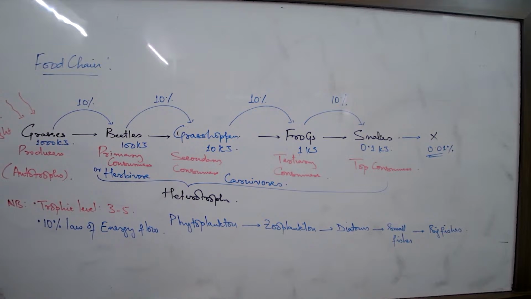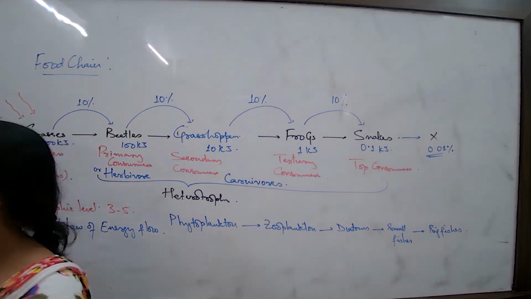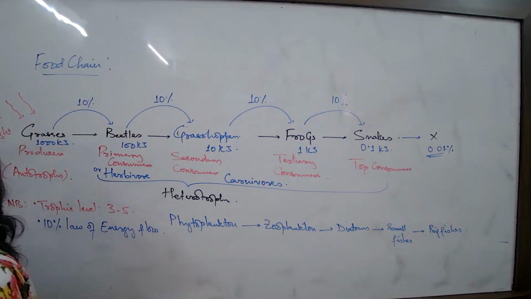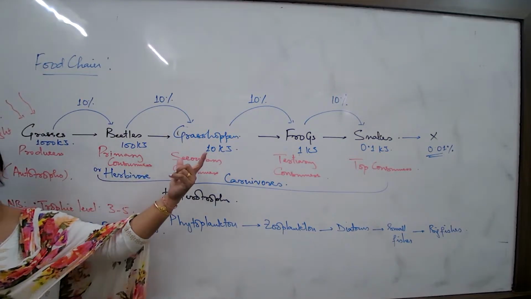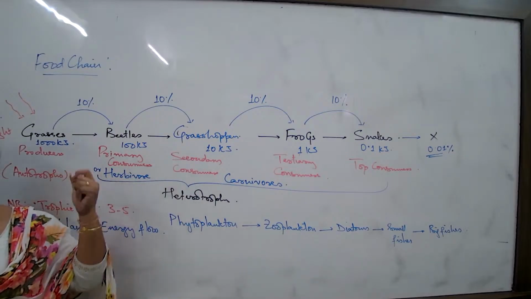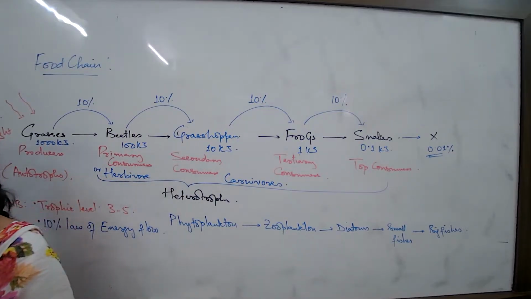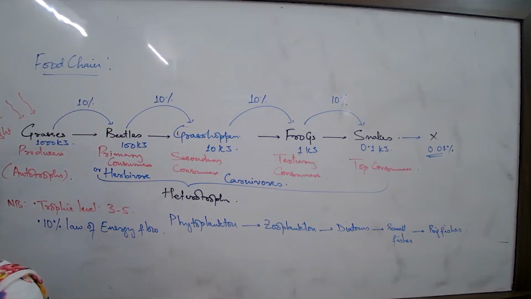Whenever we are talking about a food chain, it is not that a single food chain will always work in nature. It is not that there is a particular rule every time. No, the grasshopper will have many choices, the frog will have many choices. So in nature, a food web always is functional. What is the definition of a food web? A network of interlinking food chains.